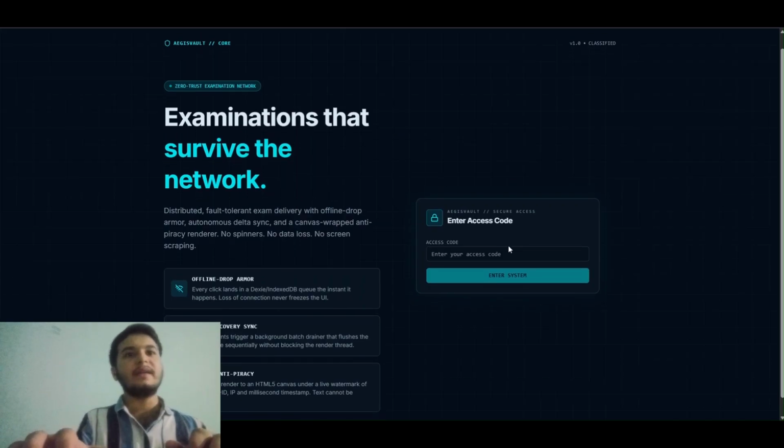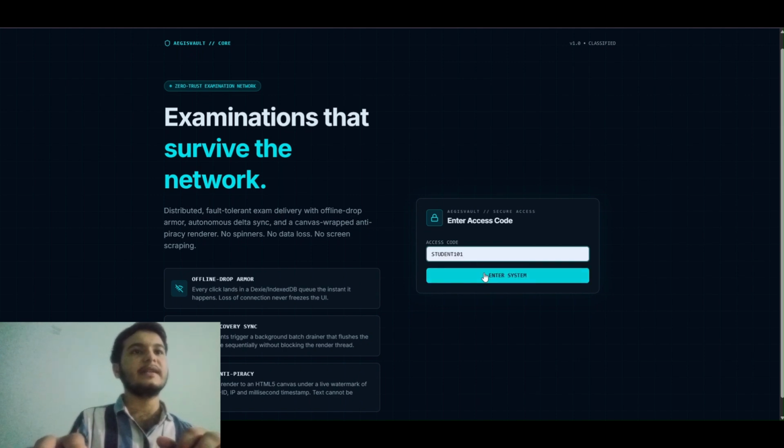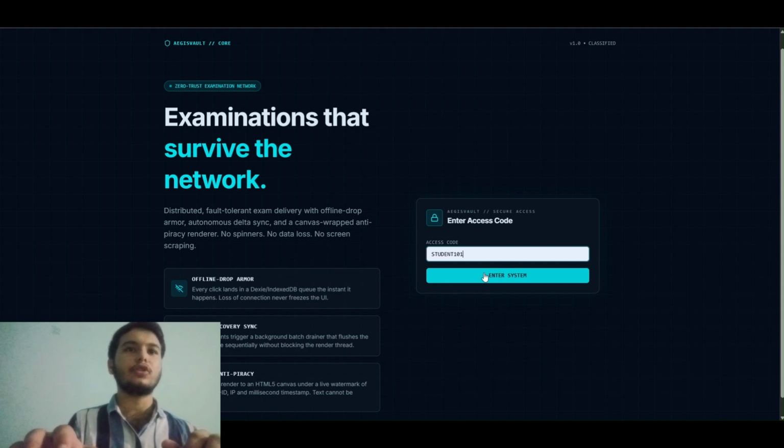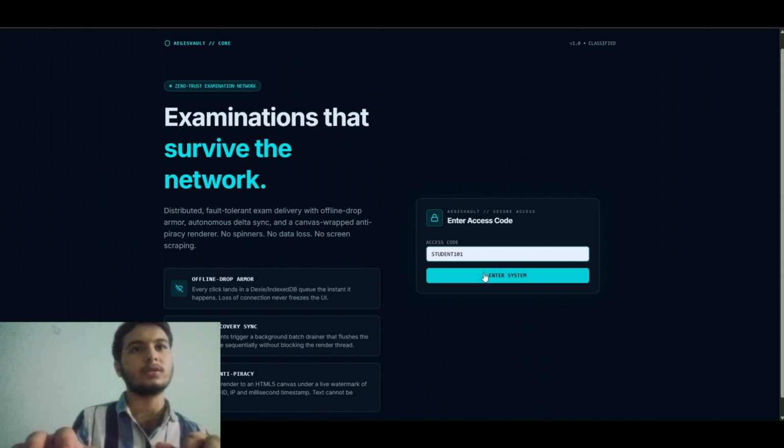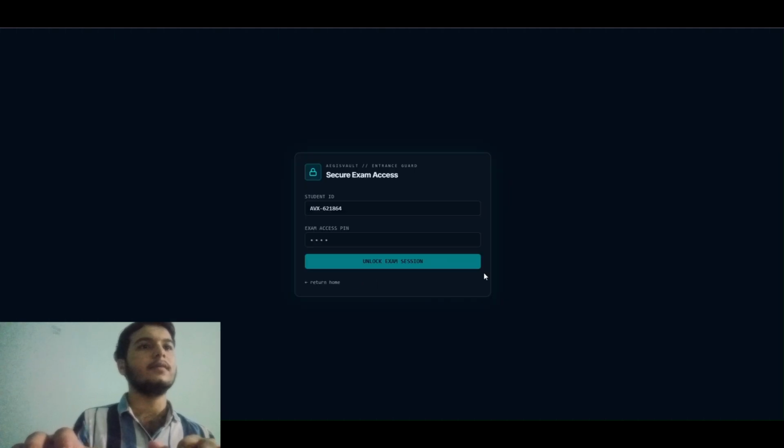So let's check it out. Anyone can build question forms or admin setups. That is standard web development. So we are skipping the basic creation forms to focus entirely on the core architecture that handles catastrophic network failures. Entering the screen with the credential student 101 routes, it will redirect to the exam sandbox container with zero network overhead. So we are entering the student ID and the student pin, and other credentials.